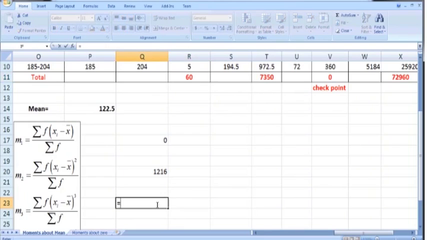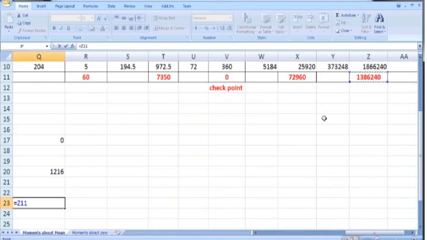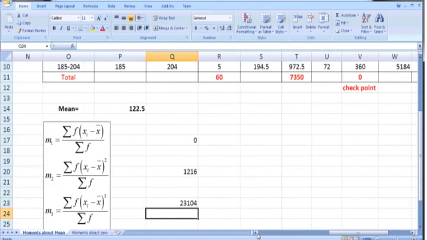So just put an equal sign and select this number, which is in Z11, put slash and then this summation f, which is in R11. So once we have these two numbers, you can press enter to get the result. So the third central moment or mean moment is 23104.